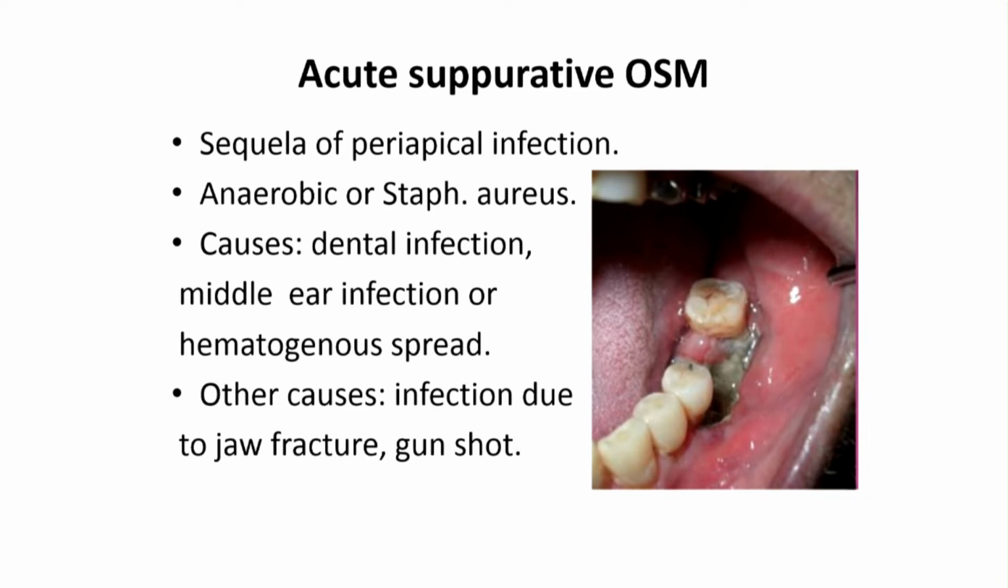The causes of osteomyelitis could be dental infection, as we mentioned before, periapical infection, or middle ear infection, and this spreads to the jaw bones through the blood supply, the hematogenous route. And there are also other causes of osteomyelitis of the jaw. It could be infection due to jaw fracture, or even gunshot, or even sometimes due to insertion of dental implants. So there is infection, and the infection may progress to the medullary spaces and lead to what we call osteomyelitis.